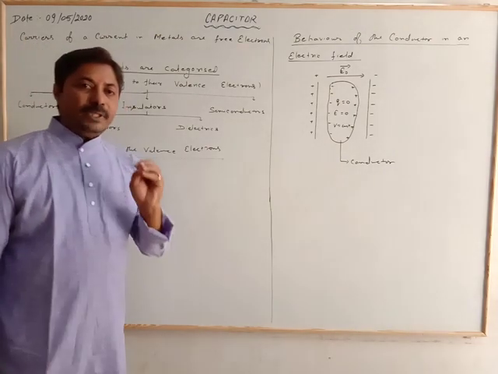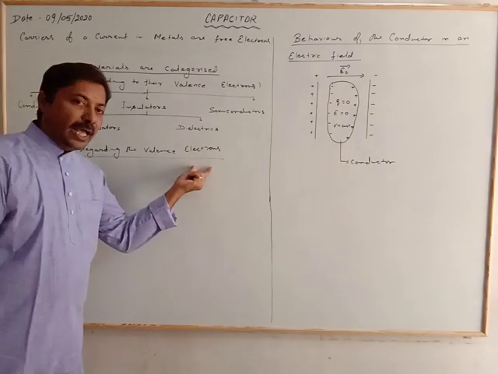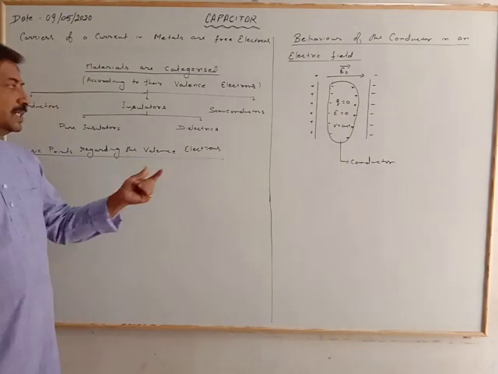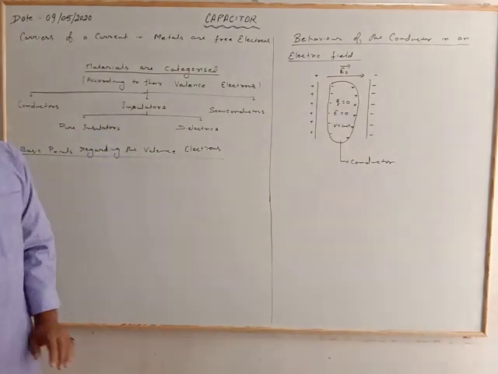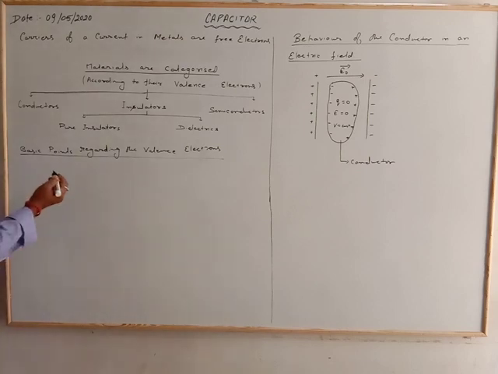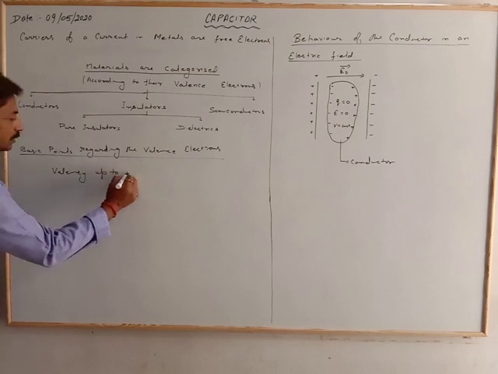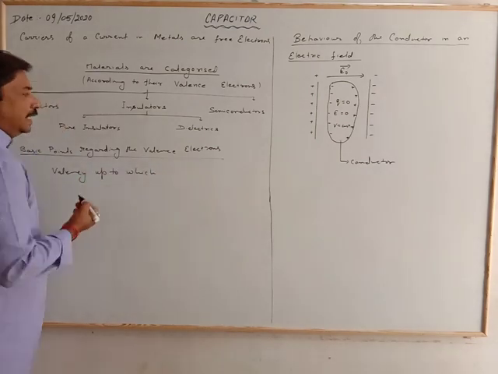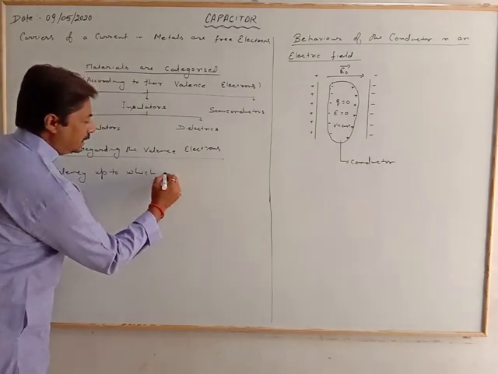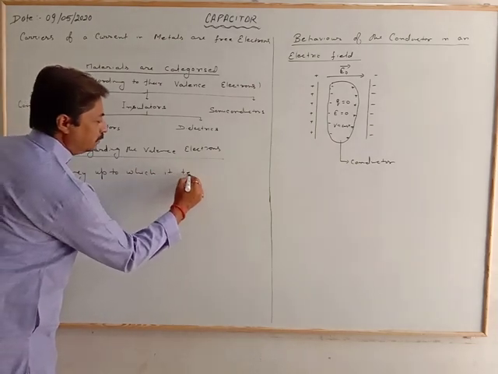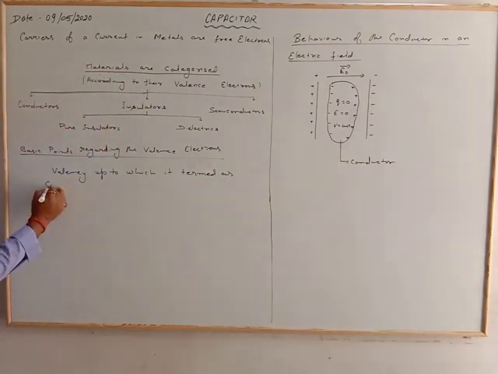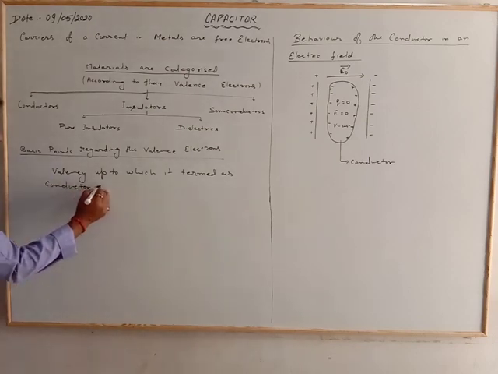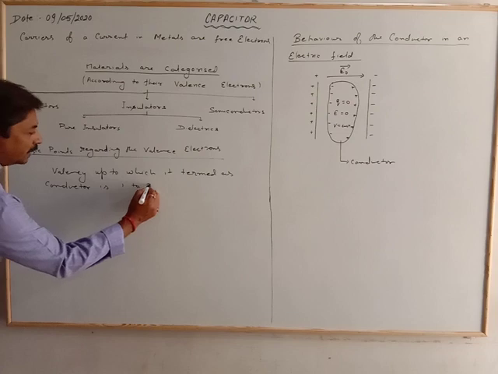That means the atoms which have valencies less than half are termed as a conductor. The valency up to which an element is termed a conductor is 1 to 3.